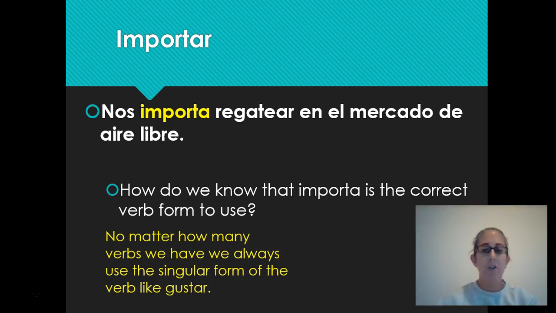We can list 123 different verbs of things that are important to us, but it's always going to be importa, encanta, interesa, and so on and so forth. So, this sentence would translate to bargaining in the open air market is important to us.